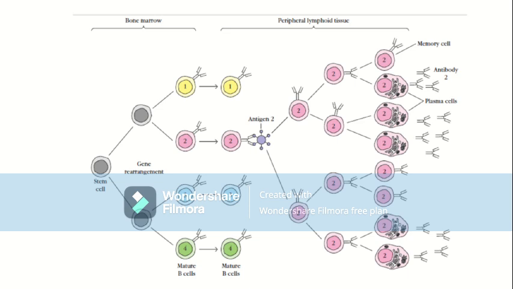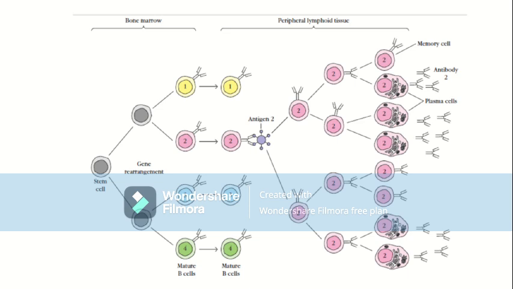And there will be about 10⁸ different types of B cells, each one of which will have a different idiotype or antibody on it, which will have a specificity for a specific epitope to bind with.